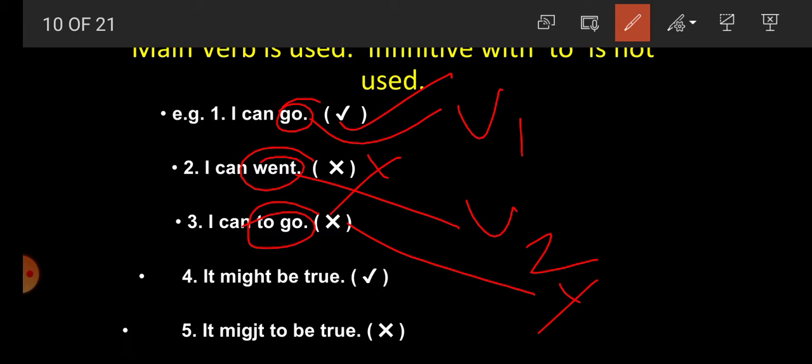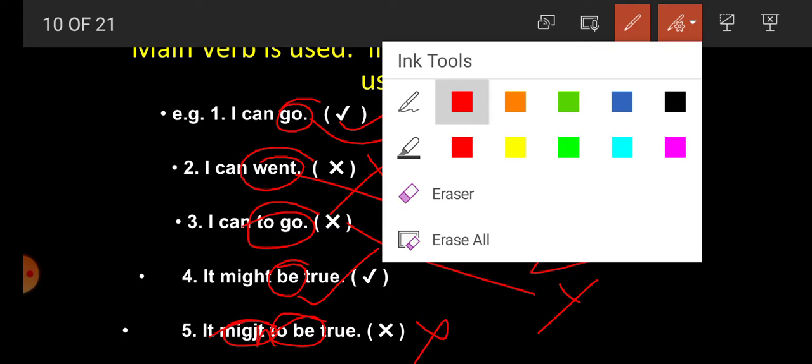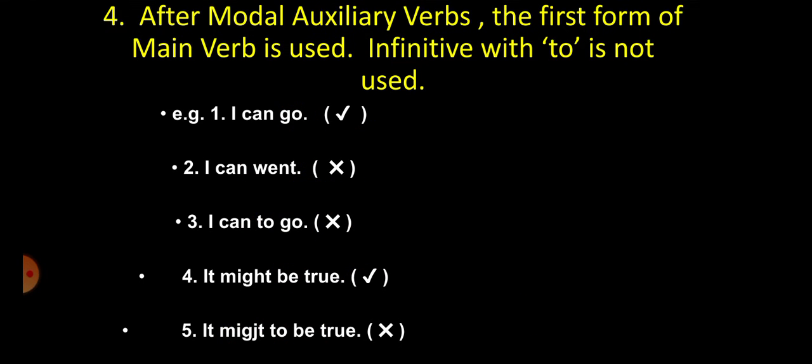It might be true. Correct sentence because be is what? V1. It might to be true. Here might, M-I-G-H-T. It might to be true. It's wrong because to be is written here. So students, we have got here that after a modal auxiliary verb, the first form of the main verb is used, without to.